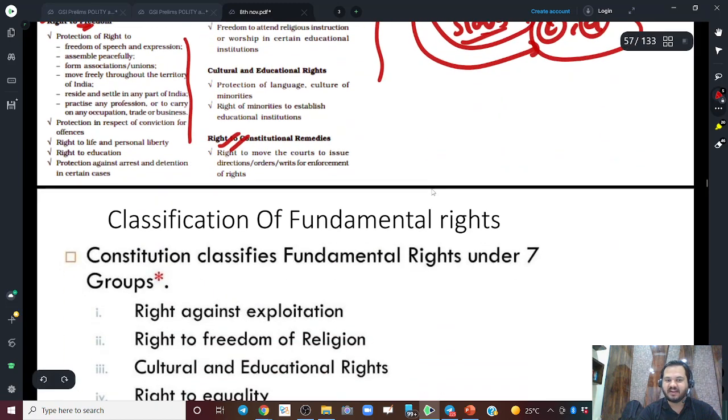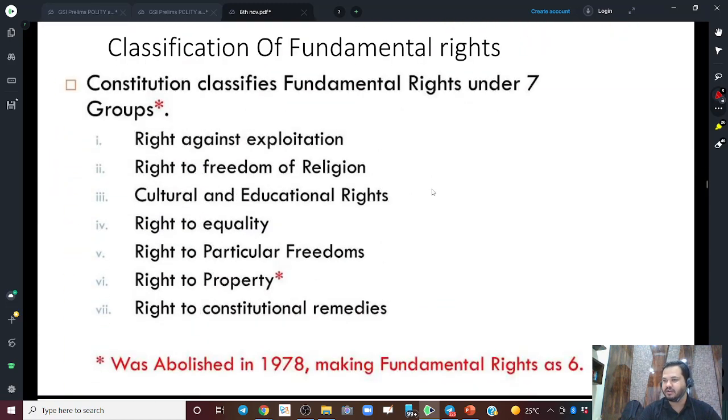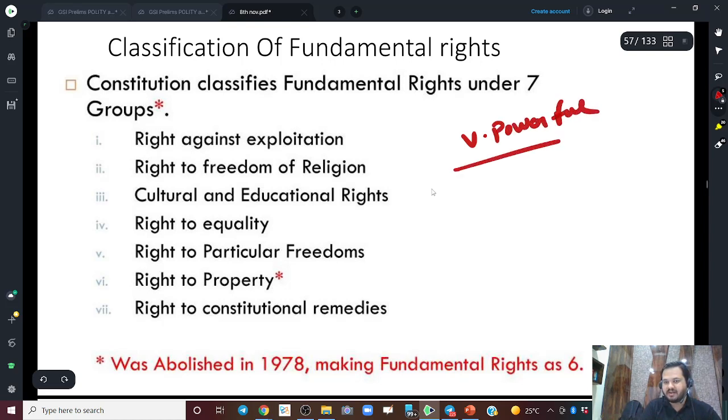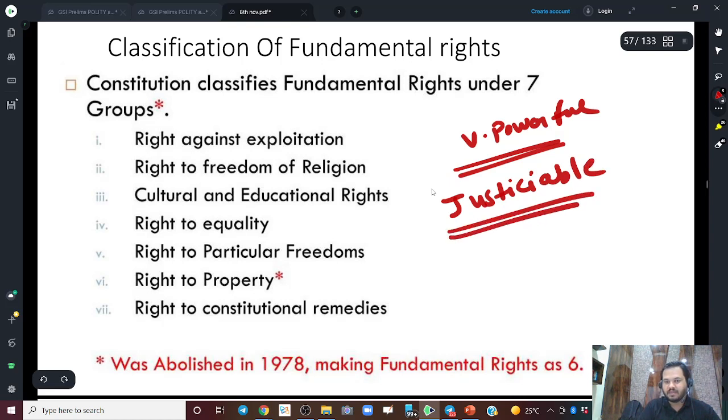So these are some fundamental rights which are given in our constitution, and they are very important, they are very powerful. And the most important takeaway from this discussion of the last 10 minutes is they are justiciable. Justiciable means if these rights are violated by the government, the individual or the citizen can go to the court. This you should remember, right?